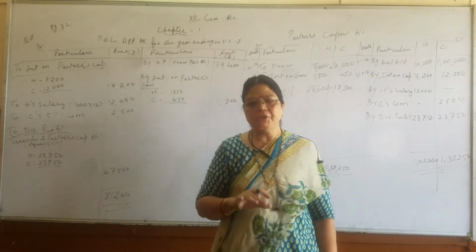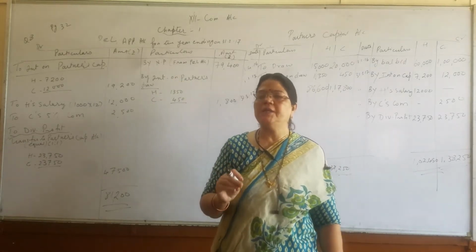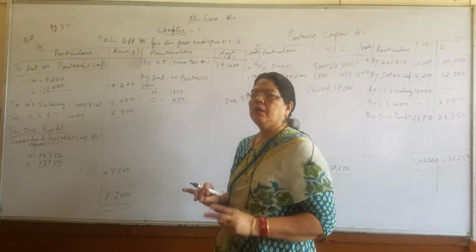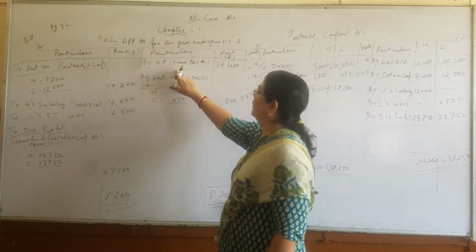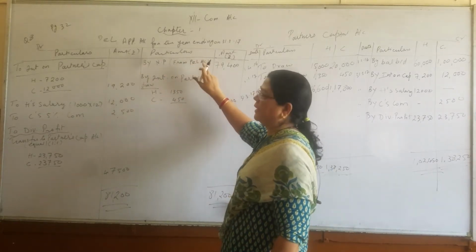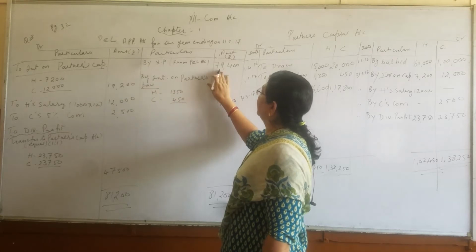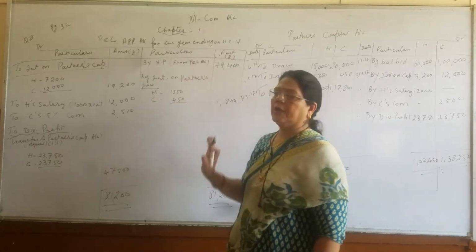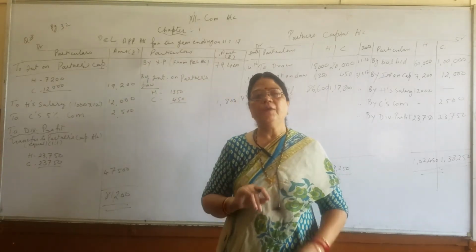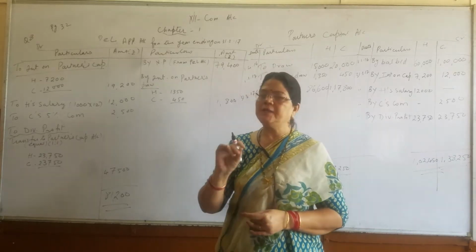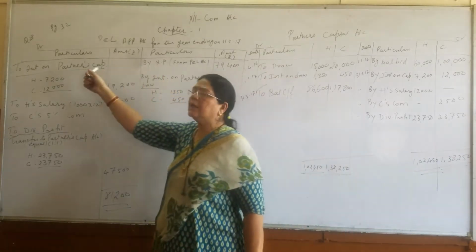In this question, net profit is given to us ready-made, that is by net profit from profit and loss account, it is 79,400. After writing profit, if it is loss, then we will write on the debit side.